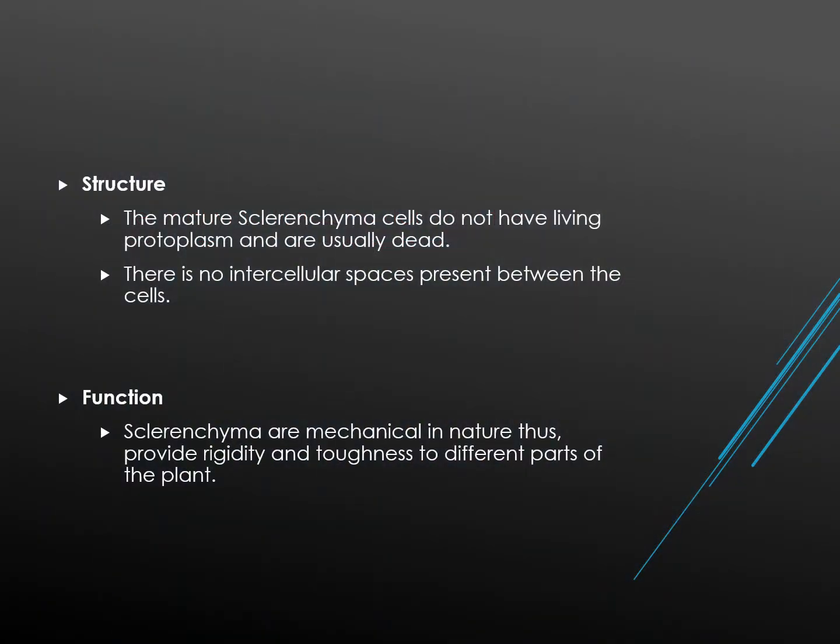Then what is their structure and function? Structure: the mature sclerenchyma cells do not have living protoplasm and are usually dead. So in sclerenchyma they are dead cells. There are no intercellular spaces between the cells. As I told you, intercellular space means the space between the cells. So there is no intercellular space in between. Their cell walls are thickened due to lignin deposit. Simple pits are present in the walls of the sclerenchyma cells.